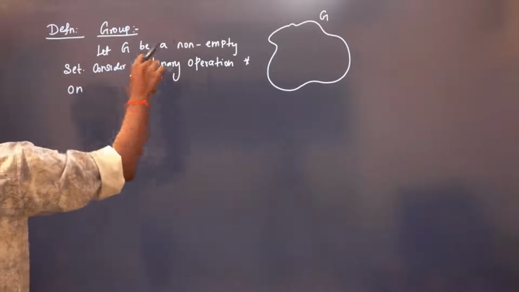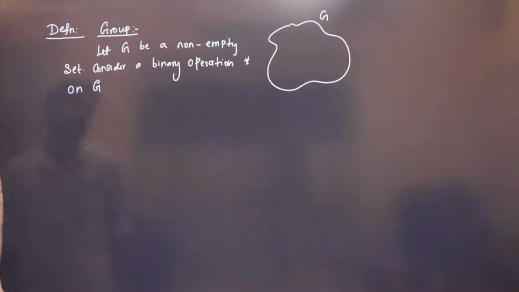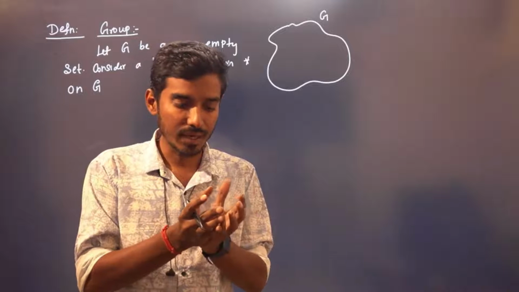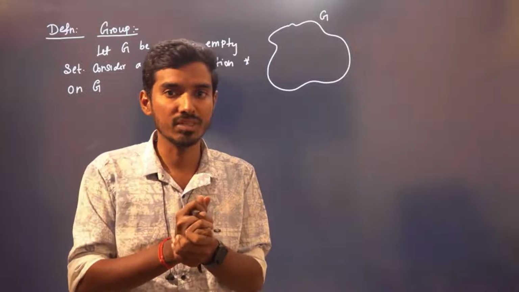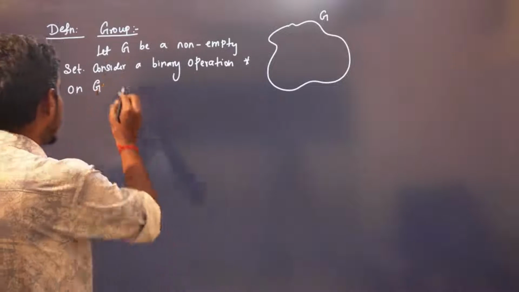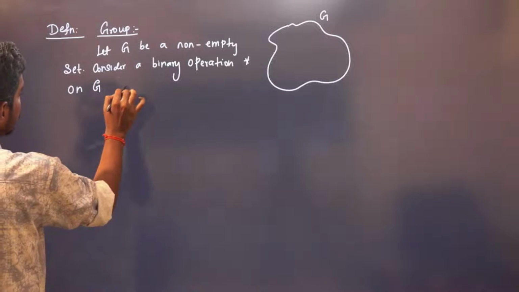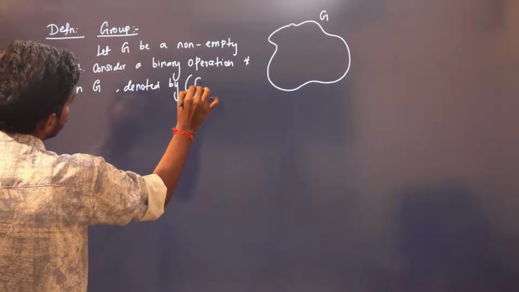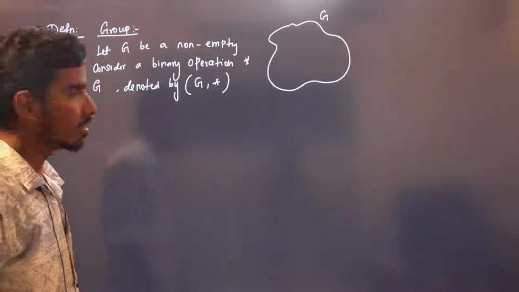So let G be a non-empty set. Consider a binary operation star on G. So we have a set G and a binary operation star. Whenever I define a set G, you should also define the binary operation, what operation you are using in that set. This is denoted by G comma star: a non-empty set G together with the binary operation star.